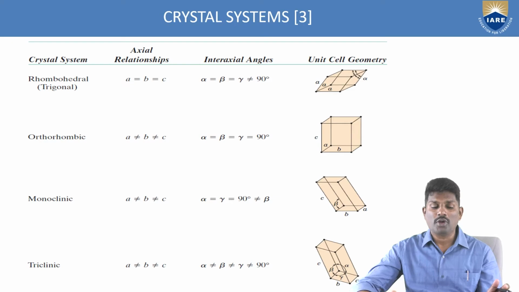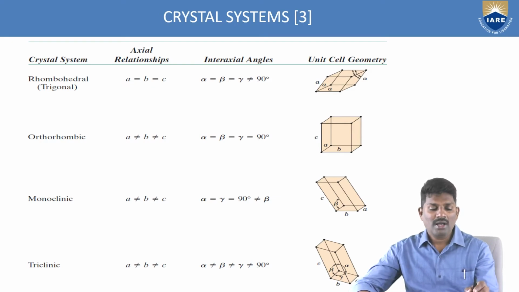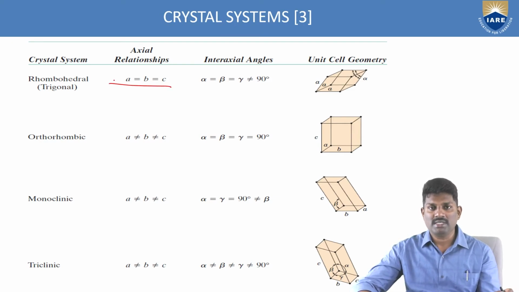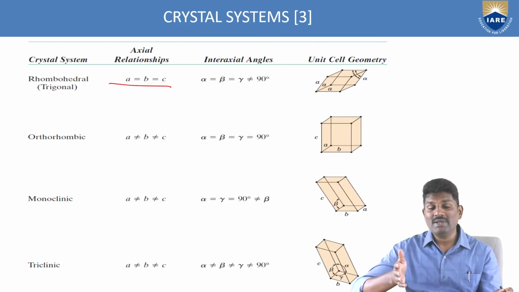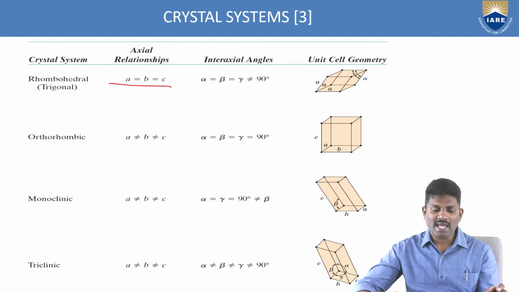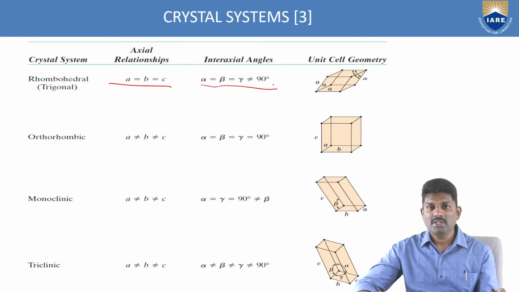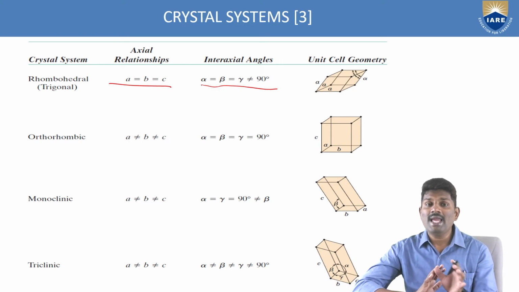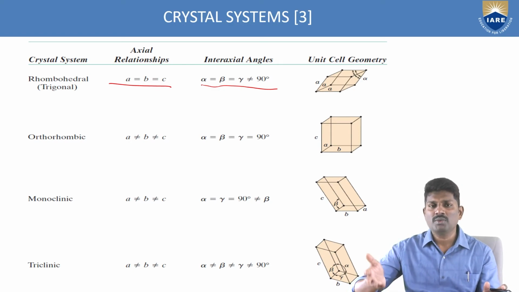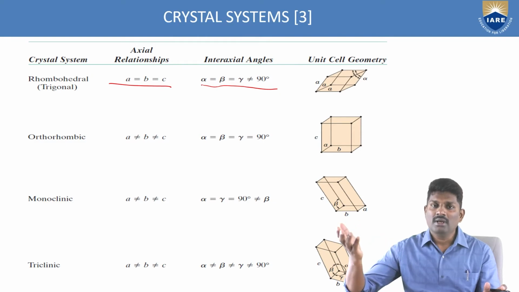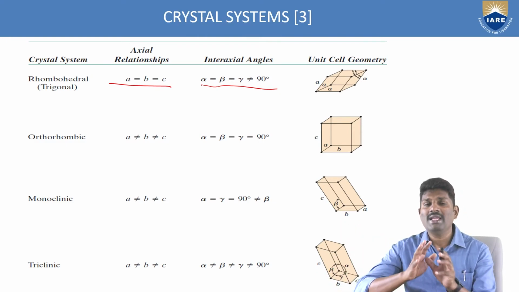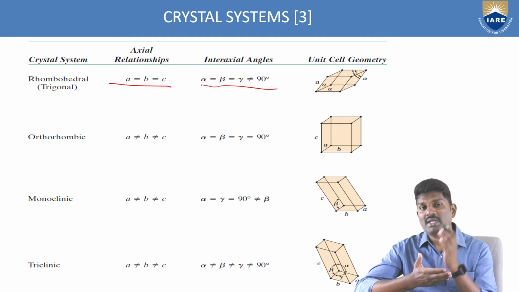The fourth one is rhombohedral. In this, what is happening? All the sides are equal, A equal to B equal to C. That means the axial lengths have the same length. And if you see the interaxial angles, alpha, beta, gamma are not equal to 90. So other than 90, any angle can be there. It may be 0 to 180 or above 110 to 180, different angles it can be, but it should not be equal to 90 degrees.